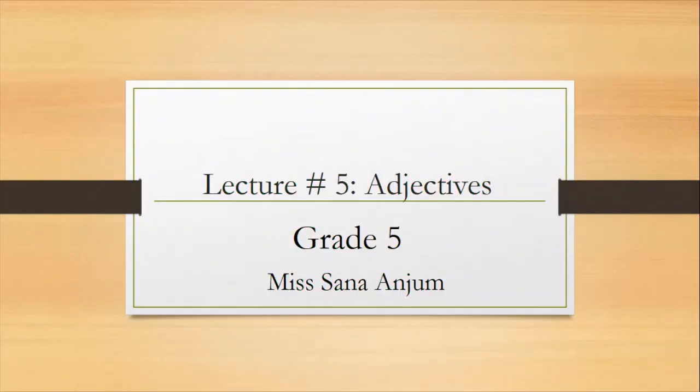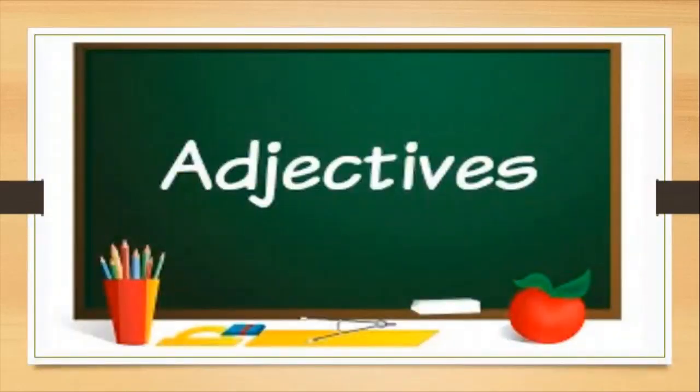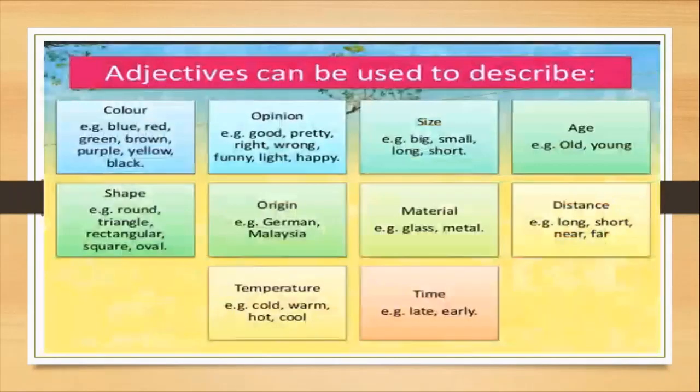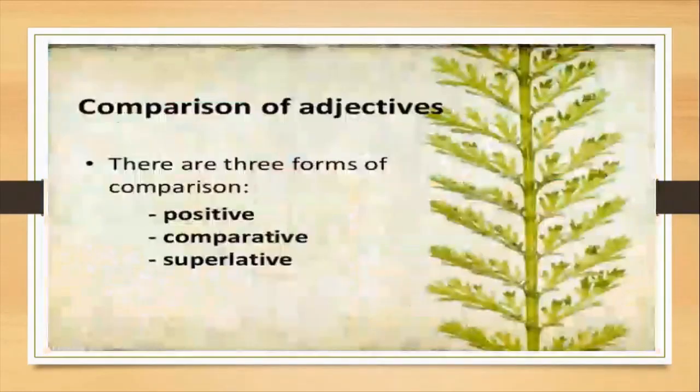Today we are going to learn about adjectives. In our previous lecture we learned that adjectives are the words that describe or modify nouns or pronouns. It tells us about the quality, size, shape, color and the number of the things. For example, I am driving a red car. Here, red is an adjective. There is a round clock in my room. Here, round is an adjective in this sentence. So, adjectives tell us more about the nouns or pronouns.